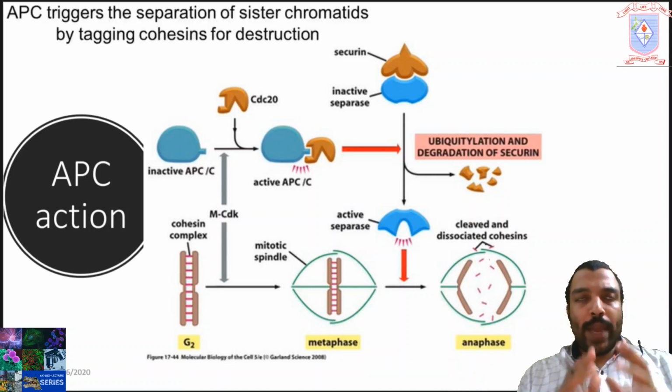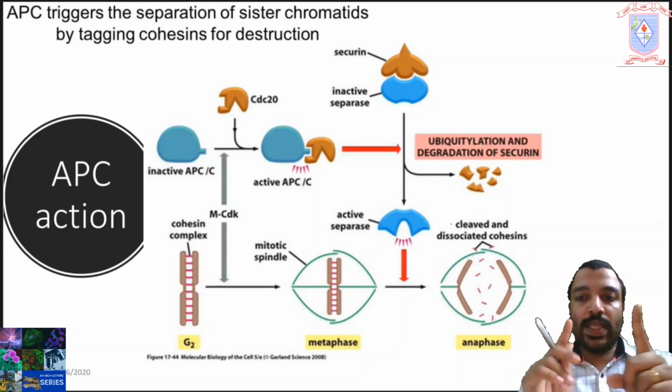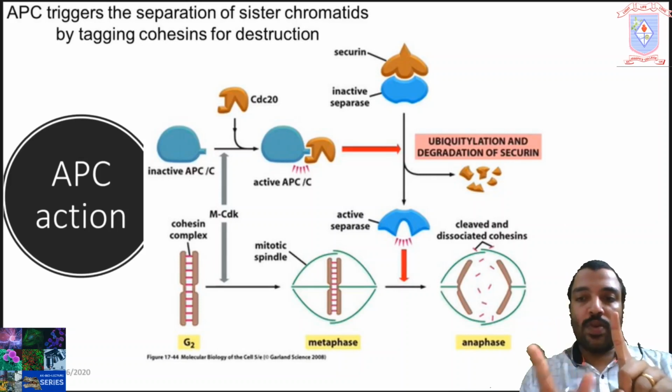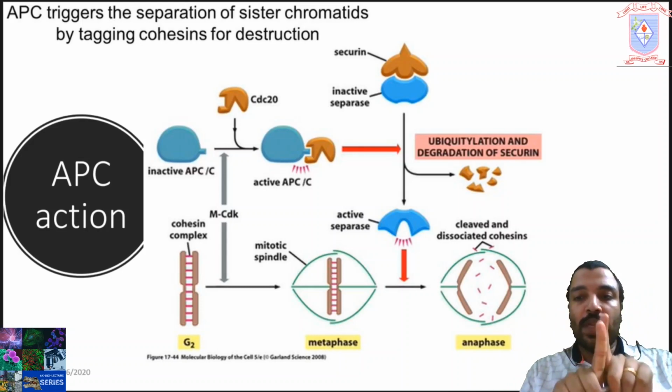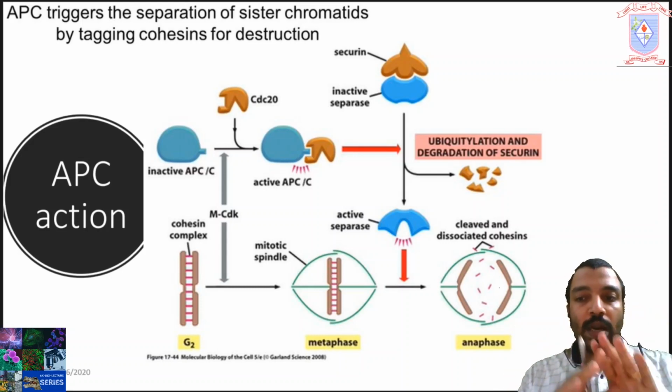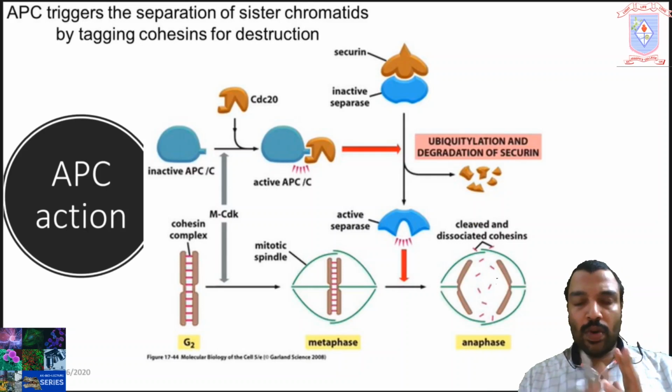Cohesin is a protein that maintains cohesion between the sister chromatids. Consider this as the first sister chromatid and this is the second copy. During prophase, the cohesin proteins from the sister chromatids are removed by the phosphorylation activity of some kinases, polo-like kinases or Aurora kinases.